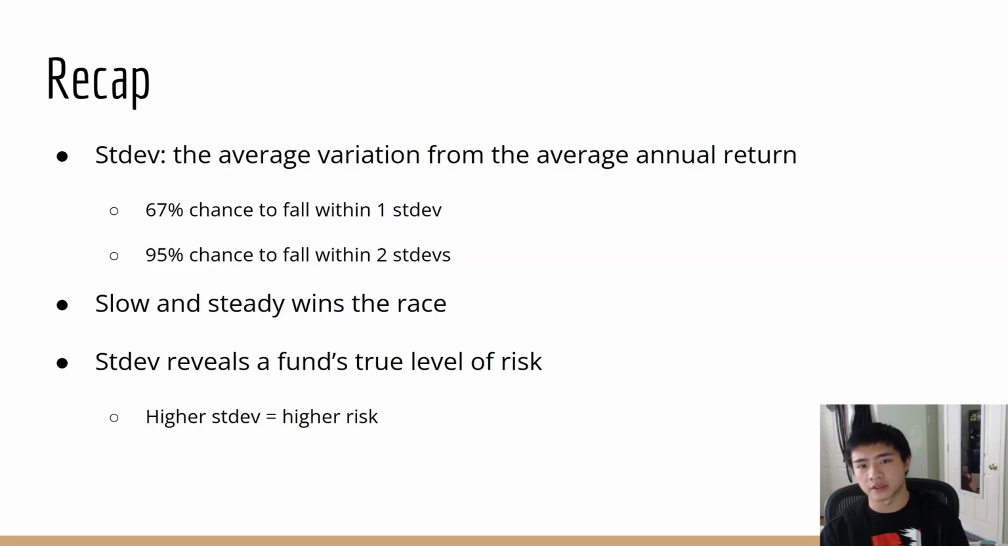So recapping everything that we learned. First is that standard deviation is the average variation from the average annual return. We know that there's a 67% chance that it'll fall within one standard deviation and a 95% chance that it'll fall within two. And also remember that slow and steady wins the race. Remember Fund A versus Fund B. Fund A had a lot less standard deviation and they both had the same average annual return, but Fund A performed better because it had less of that standard deviation. And then lastly, standard deviation reveals a fund's true level of risk. The higher the standard deviation, the higher the risk.